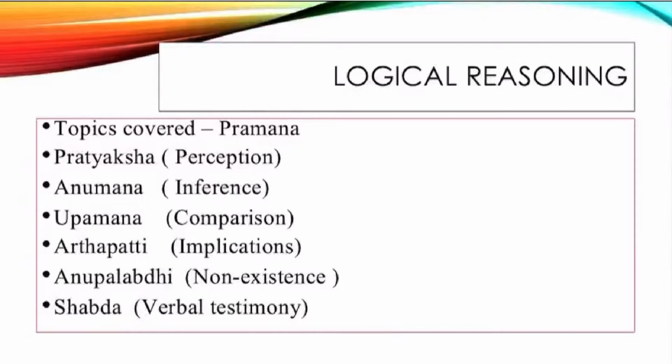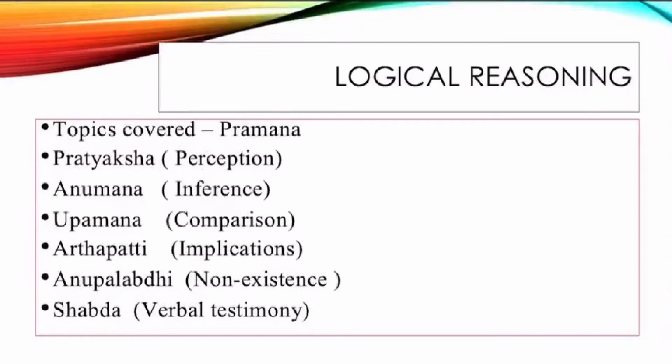Next, Anupalabdhi. Knowledge of non-existence of something is known as Anupalabdhi. Knowledge of non-existence is based on non-perception. For example, if I say there is no water in the well, this knowledge of non-existence comes from the non-perception. I cannot see any water in the well. So I can safely conclude that there is no water in the well.